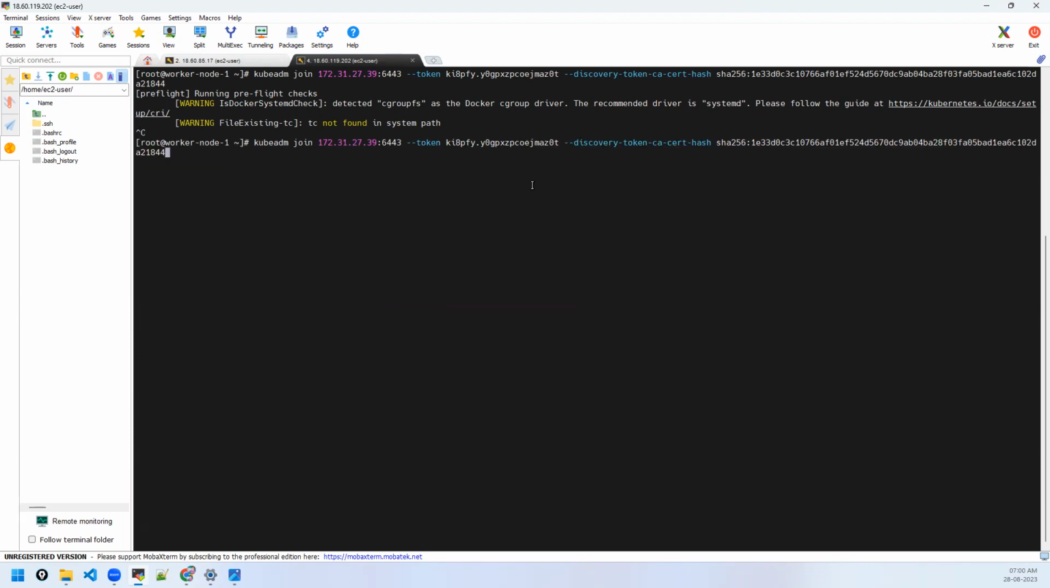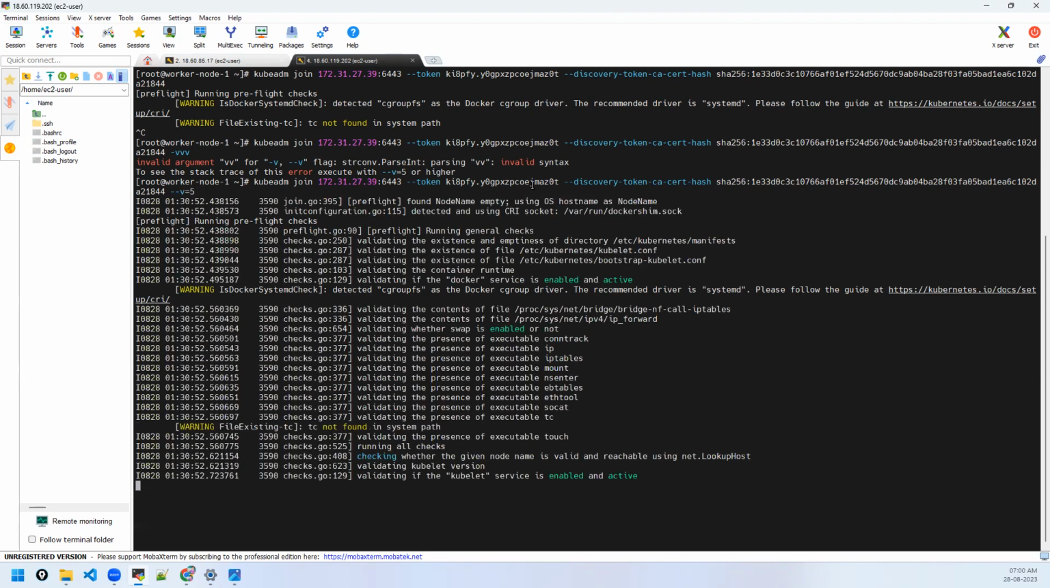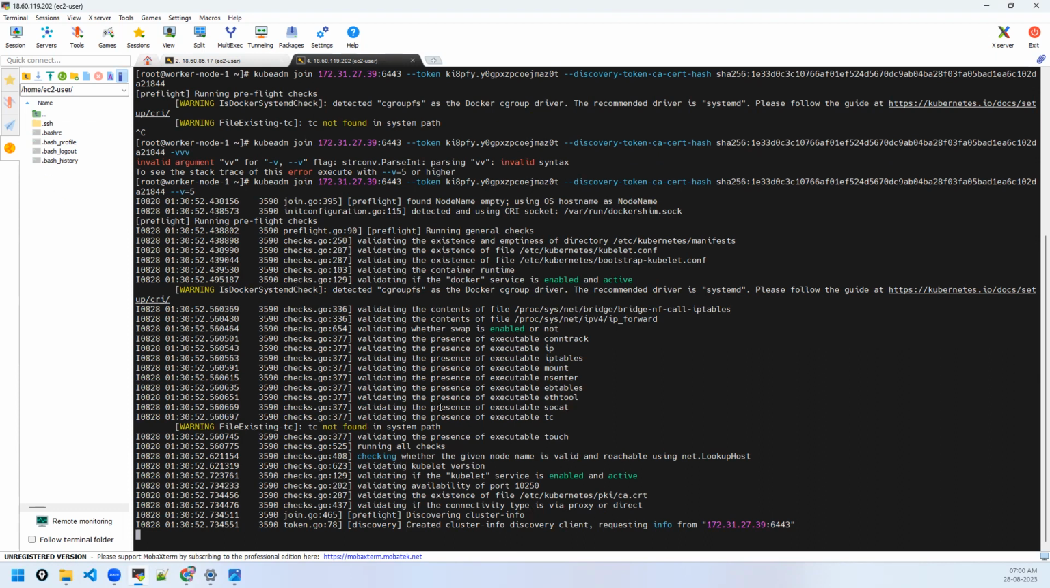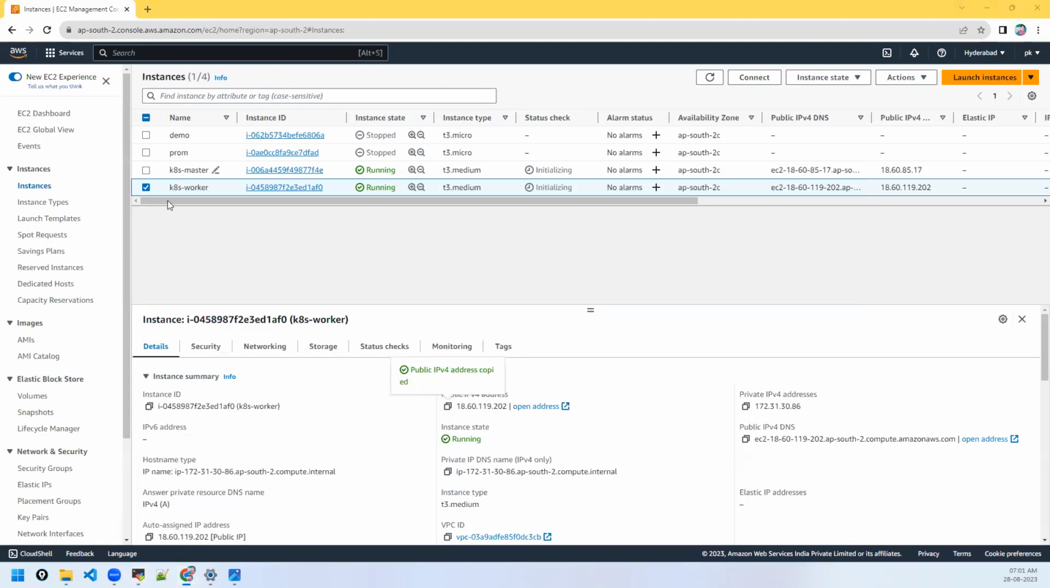We can do one thing. Run with -v5 for verbose output. See here, it paused. Do you see here? It is requesting information on this port because this port is not open. It has checked everything else and failed to request the cluster: timeout exceeded while waiting for the headers, right? Because that port on this master node is not open.